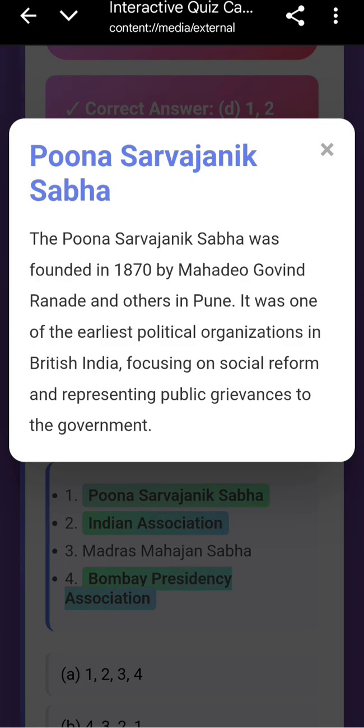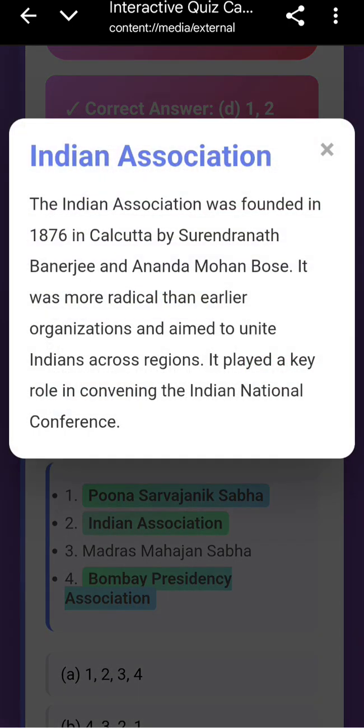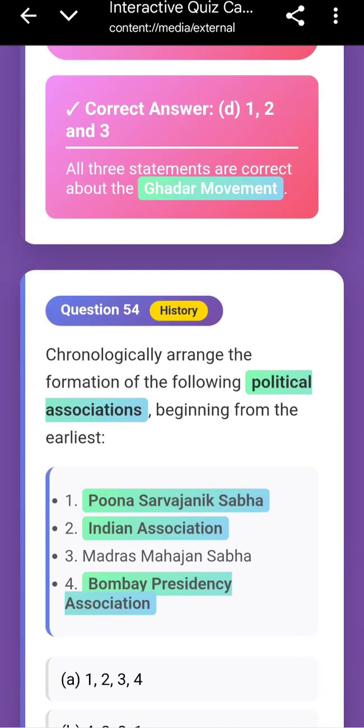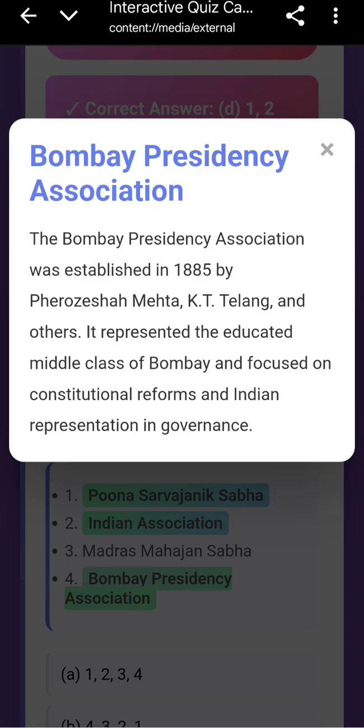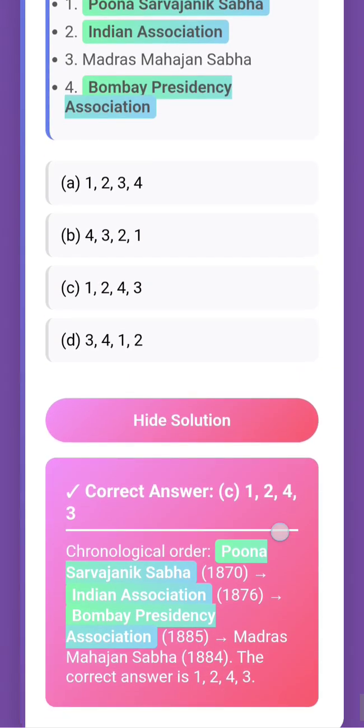Pune Sarvajanik Sabha was founded in 1870 by Mahadev Govind Ranade and others in Pune, focusing on social reform and representing public grievances to the government. Indian Association was founded in 1876 in Calcutta by Surendranath Banerjee and Anand Mohan Bose. This is a UPSC level question. They always ask about the Indian Association. It was more radical than earlier organizations. Bombay Presidency Association was established in 1885 by Firoz Shah Mehta, K.T. Telang and others. This is also a famous question. Okay, this much for today.